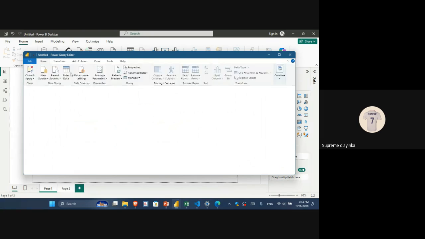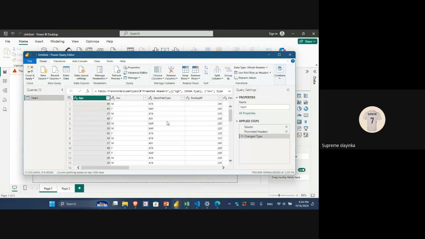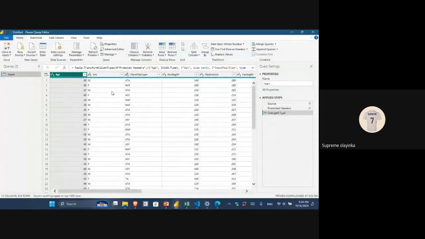So it is loading our Power Query editor, which we should not be new to by this time. What happened? Okay, still happening. So you can see this is basically what I want to load here. And I know we should all be familiar. The first thing we want to do, if we are actually supposed to work on this, maybe we can work on this, but that will be tomorrow. So this is just an introductory class.